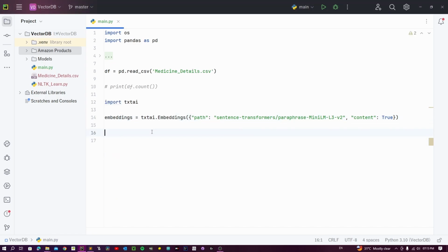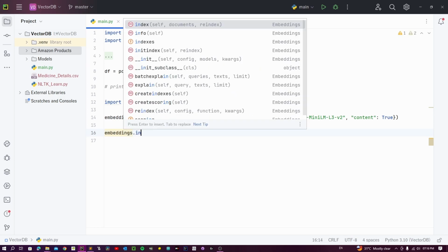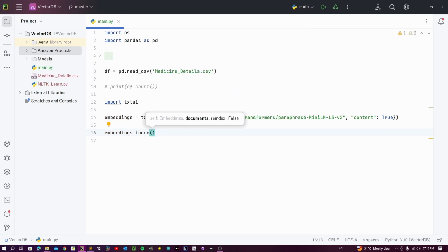To have anything working for this embedding, you will have to index it. You can give any iterable in the form of documents for which you are indexing. Here in our case, we'll be using the uses column in our data frame, which basically says what the medicine is used for.